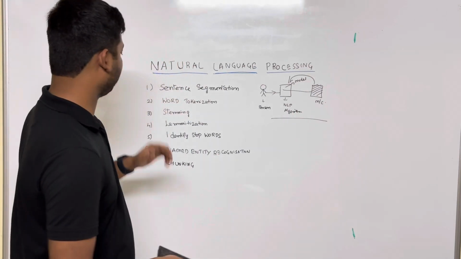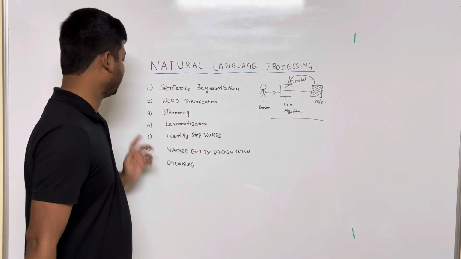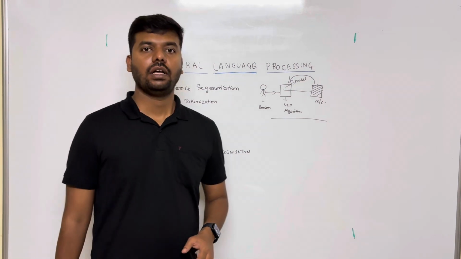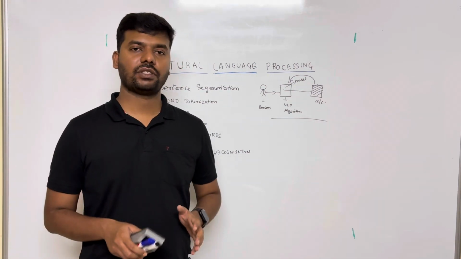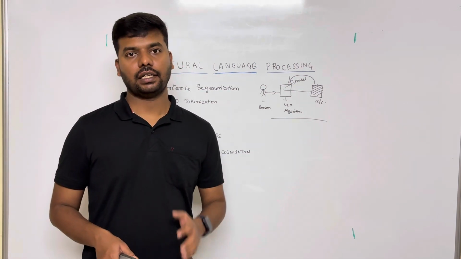Now coming to the fourth step, that same set of words will be passed to it. This technique is called lemmatization. Here the exact purpose of lemmatization is to find such a root word or base word that has exactly